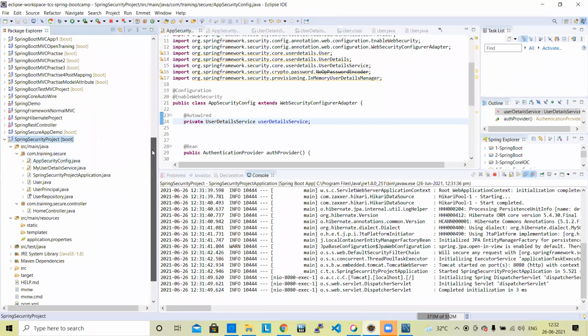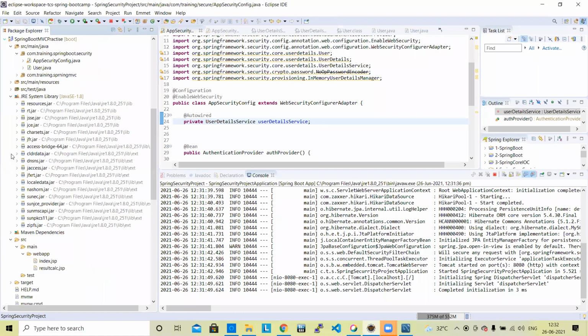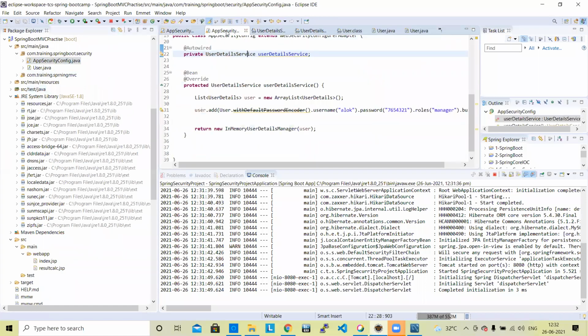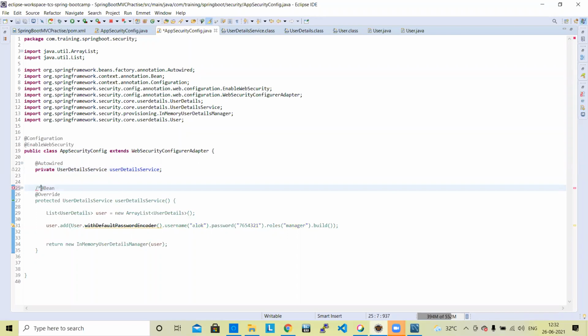Spring Boot, this new project, let's create a new project. Already the project is a new project. Okay, in this project, so far we have done this. Now we are going to comment it, because we are not going to hard code user ID password in our project code. So let's comment it.